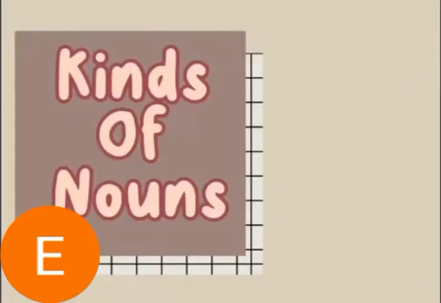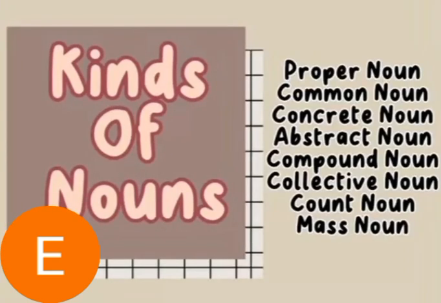So now, we are going to talk about the different kinds of nouns. We have proper noun, common noun, concrete noun, abstract noun, compound noun, collective noun, count noun, and mass noun.